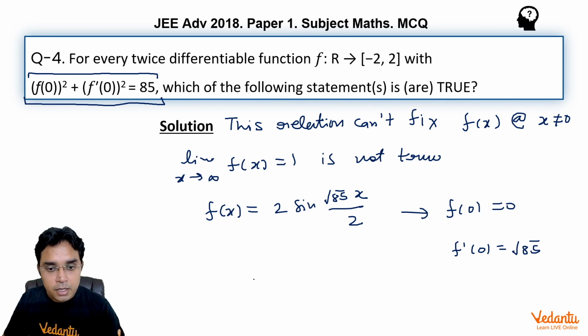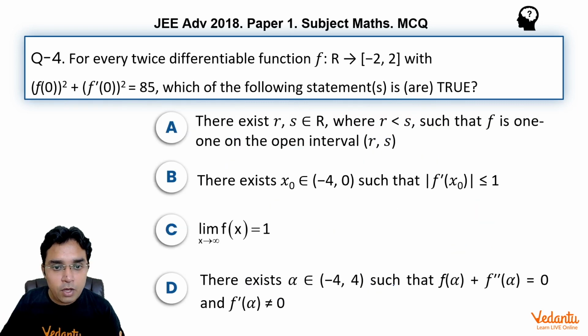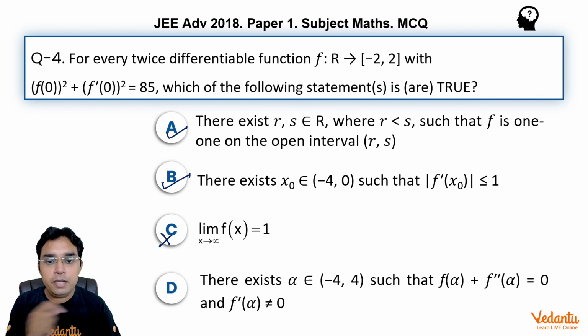But the limit as x approaches infinity of f(x) will be an oscillating value between -2 and 2, so this does not exist. So saying option C is correct is wrong, or in fact I should say C is wrong. I have already proved that A was correct and B was correct. Now coming to the D part.